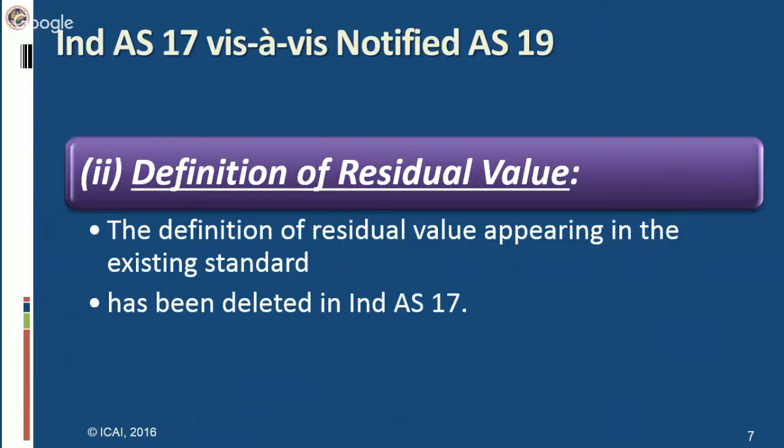Residual value as per AS 19 of a lease asset is the estimated fair value of the asset at the end of the lease term. Residual means scrap value, or the value at the end of the lease term. So this residual value is based on fair value, at the end of the lease term.